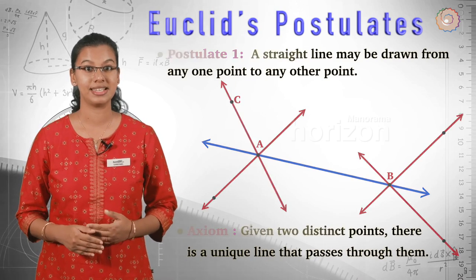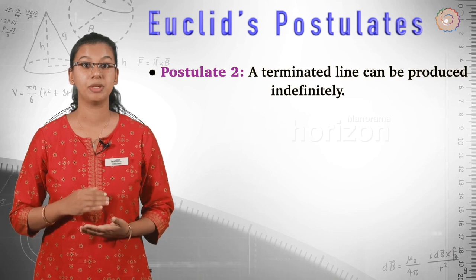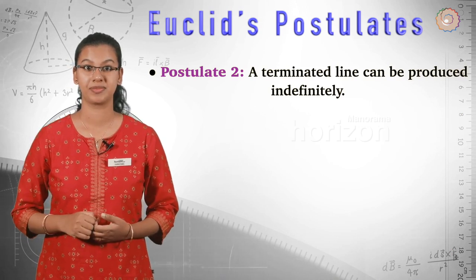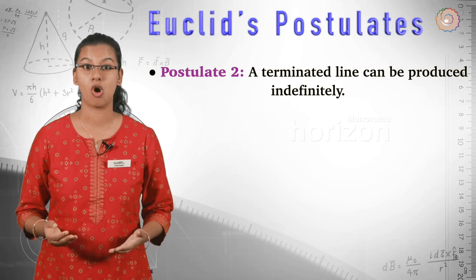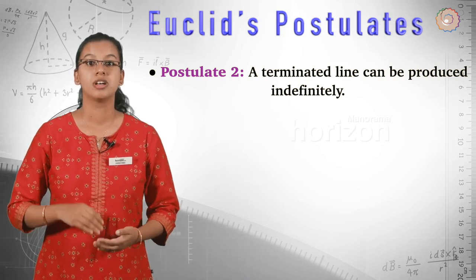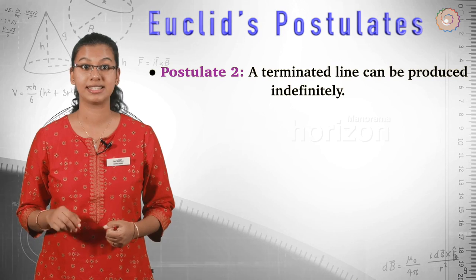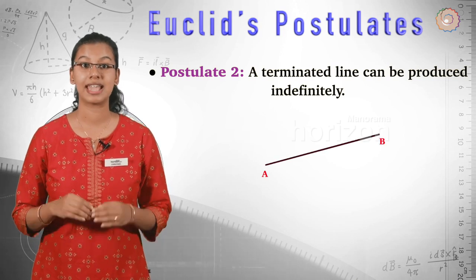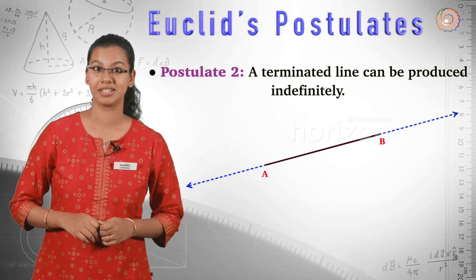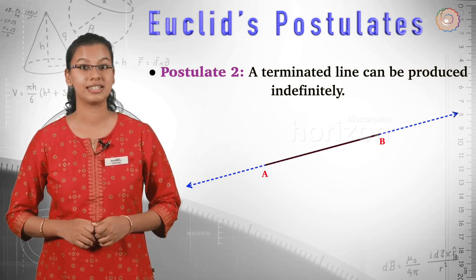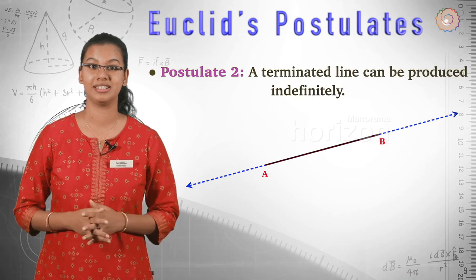Now, let's see the next postulate. A terminated line can be produced indefinitely. The term terminated line is what we call a line segment nowadays. So, according to present day terms, the second postulate says that a line segment can be extended on either side to form a line. Here, we have extended the line segment AB to an indefinite line.